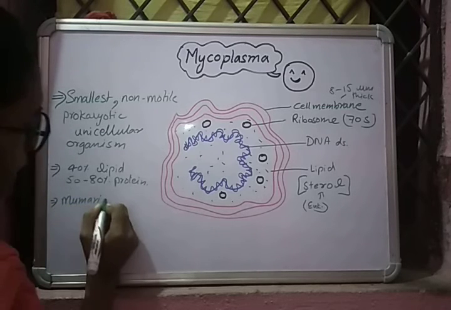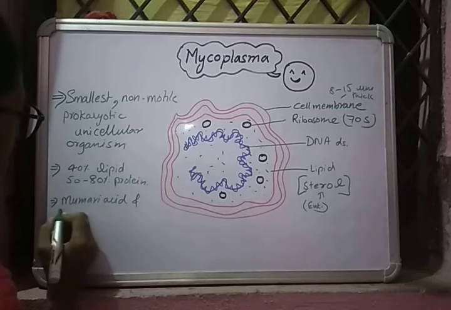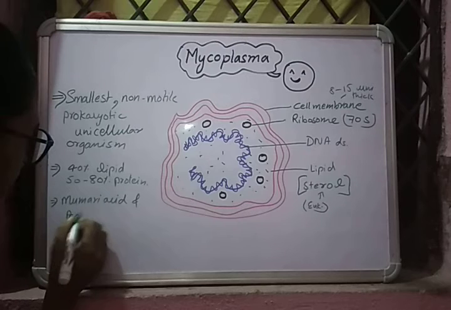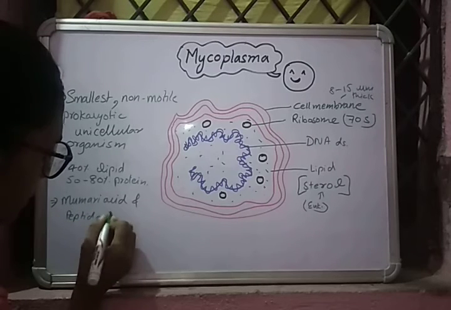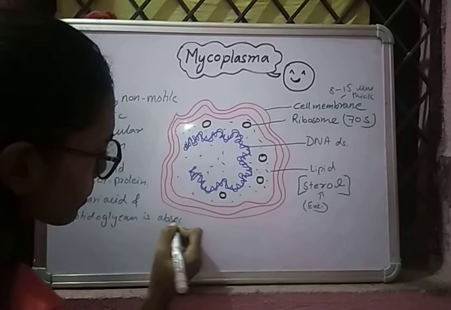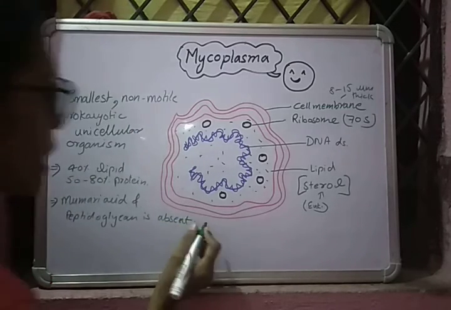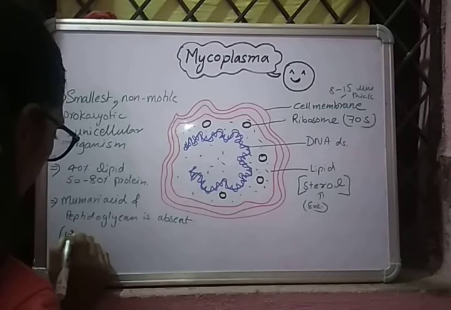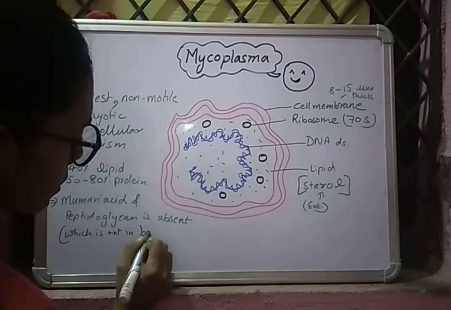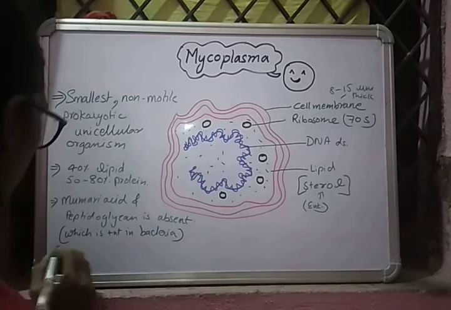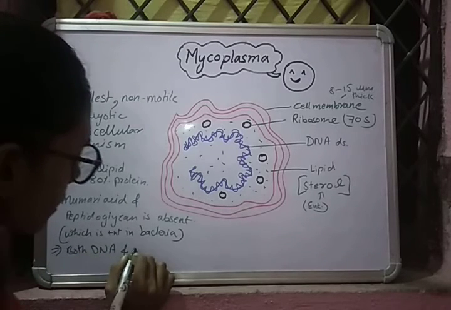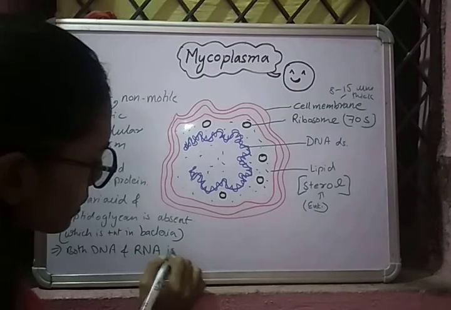Muramic acid and peptidoglycan are absent, which are present in bacteria. Both DNA and RNA are present.